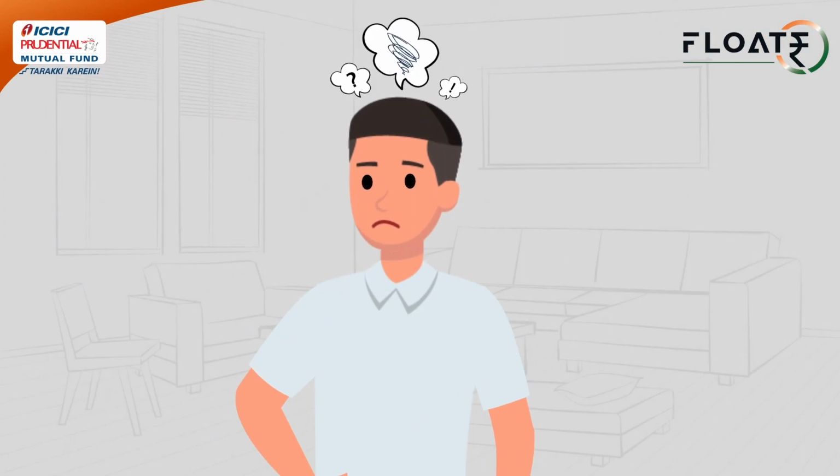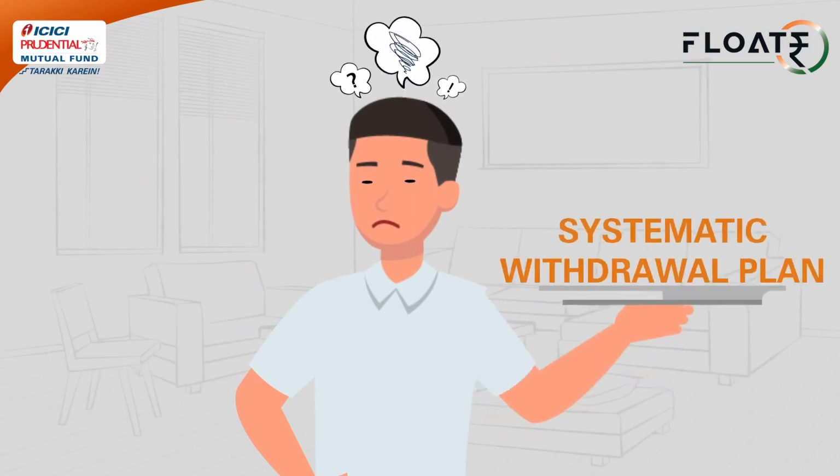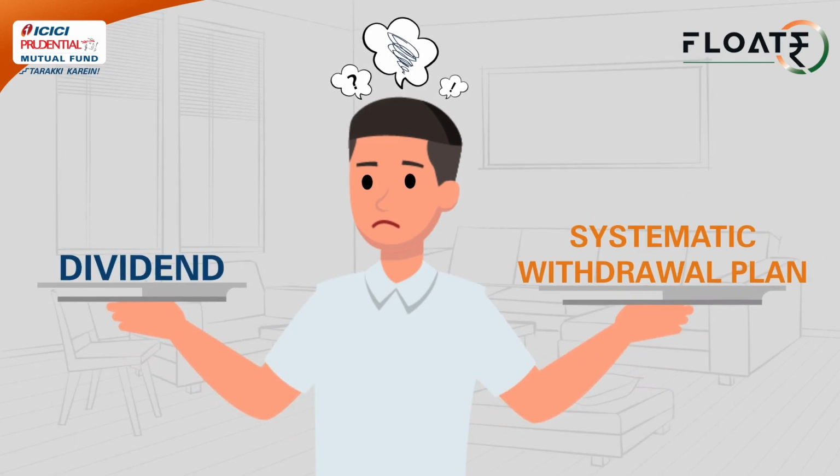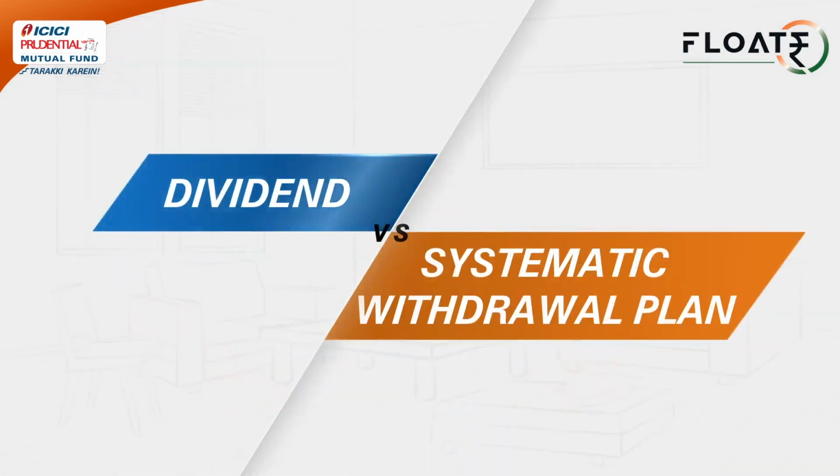Investors are often confused whenever they need to select between Systematic Withdrawal Plan, that is SWP, or the Dividend option, though both options seem to be the same. There are vast differences between them in terms of actual cash flow received. Let us try to debunk some of the myths around these two in order to help you choose better.